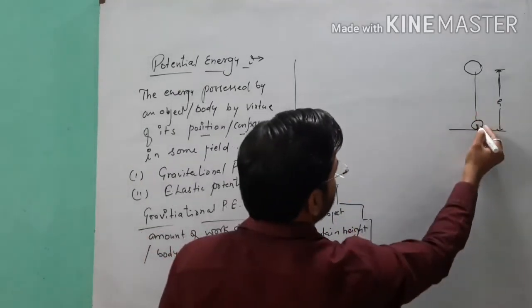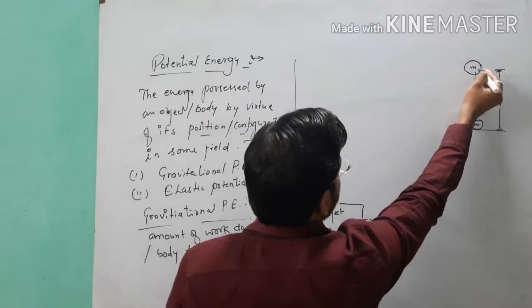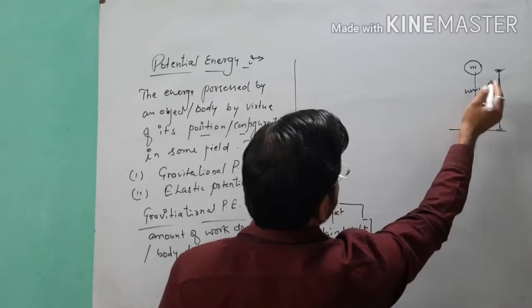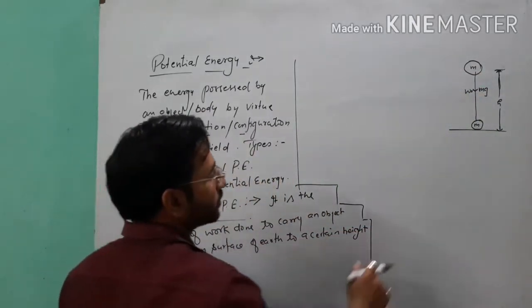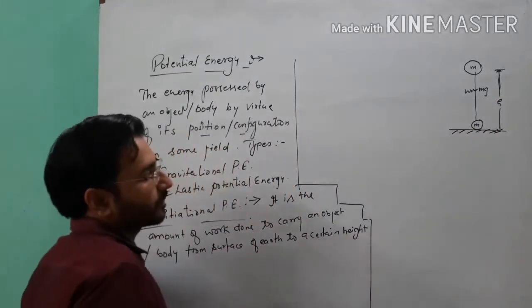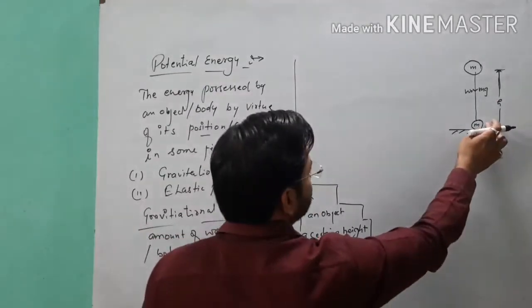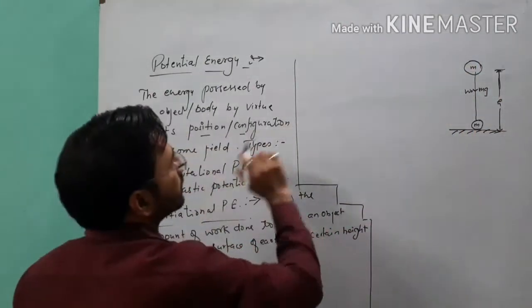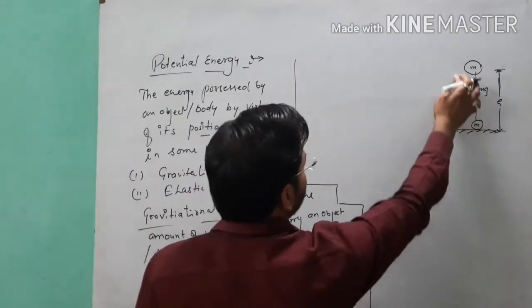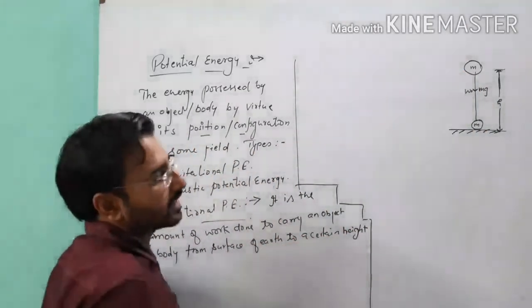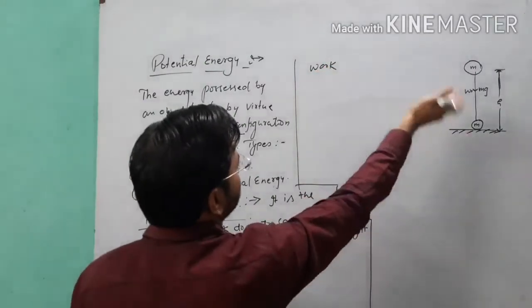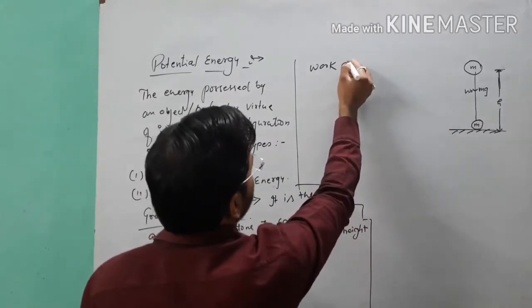Suppose the object has mass m, and you know that the weight of the body is equal to mg, acting vertically in the downward direction. We want to carry this object from the surface of earth, which is the reference plane, to a certain height. That time you will do an amount of work against the gravitational force of attraction.